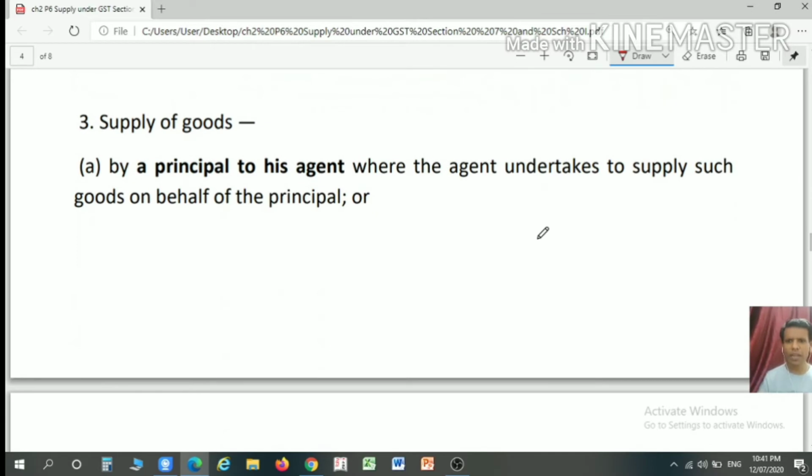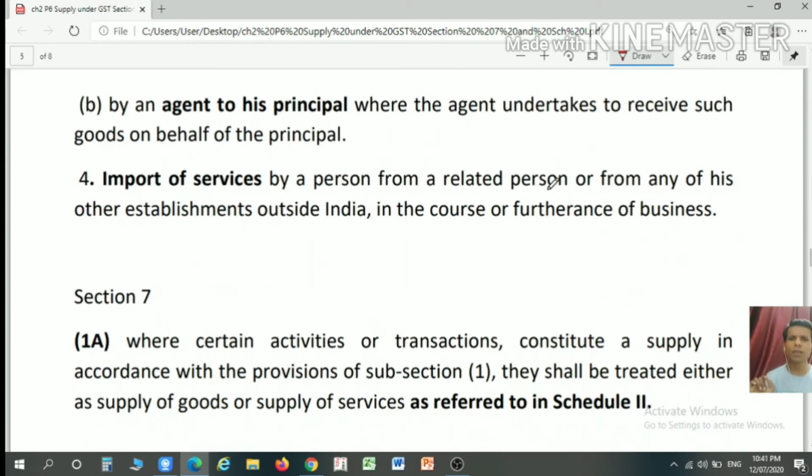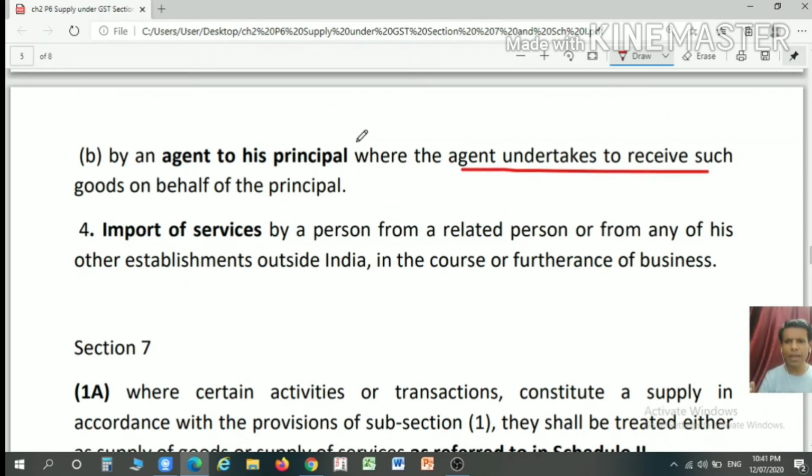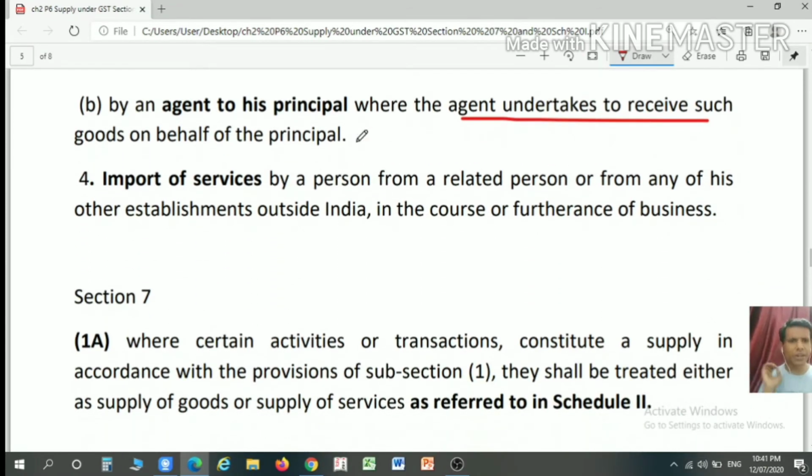Now what is given in point number 3 of schedule 1? Supply of goods by a principal to his agent, where the agent undertakes to supply such goods on behalf of the principal. Further, supply of goods by agent to principal, where the agent undertakes to receive such goods on behalf of the principal, then this will be considered as a supply even if it is made without consideration. So supply by agent to principal or supply by principal to agent is covered in schedule 1.